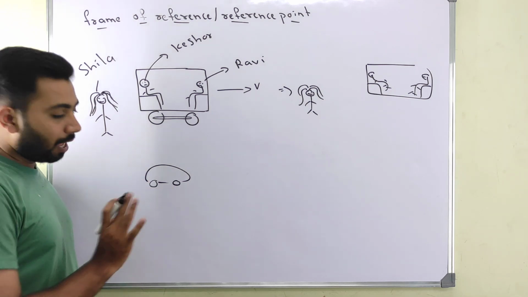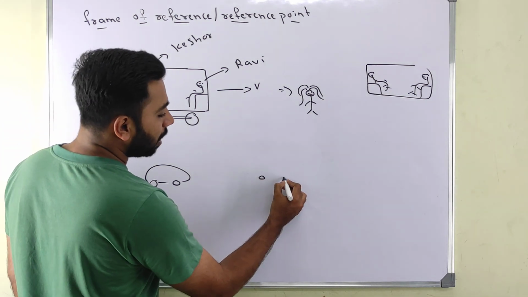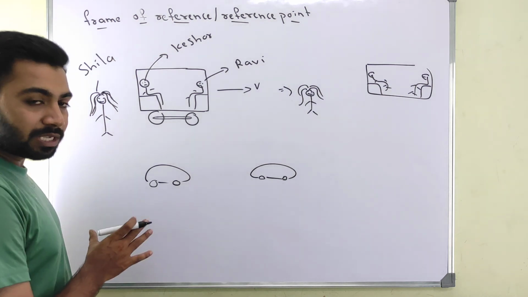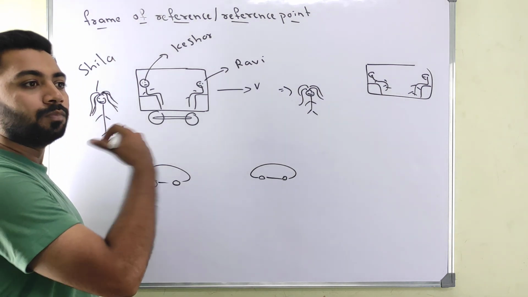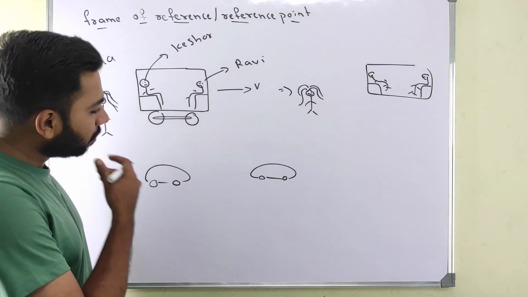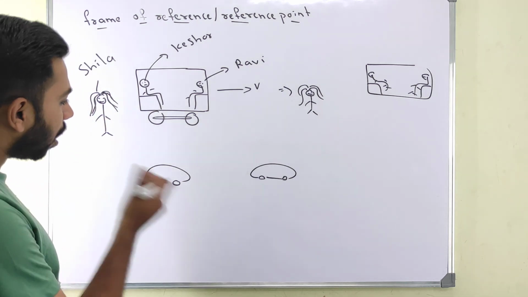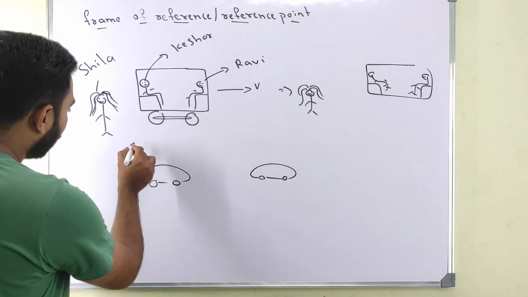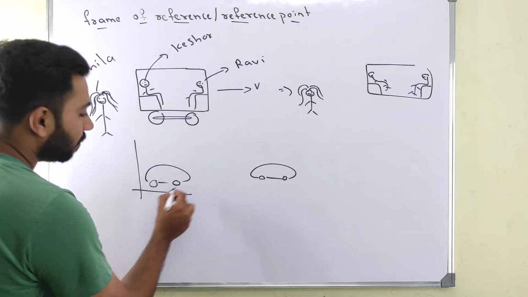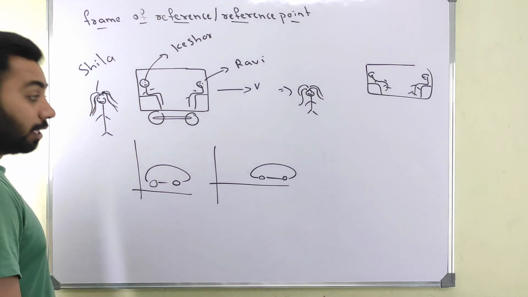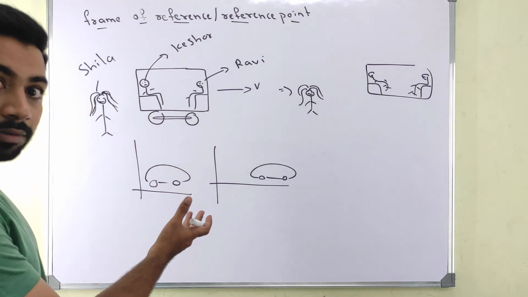This car is here. After some time, the car has moved a little. Can you say whether this car has moved or not? Sir, how can we say this car has moved or not? We can't say. But now I think you can say, if I draw like this. Yes sir, this car is in motion.